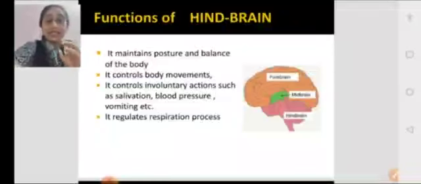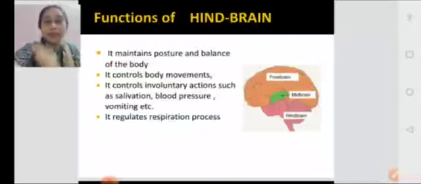See, this hindbrain is very important in terms of the evolution of human beings. We can stand erect. We became human beings from apes. We became human beings because of the development of this region, and because of this region we are able to maintain the posture of the body and balance of the body too.